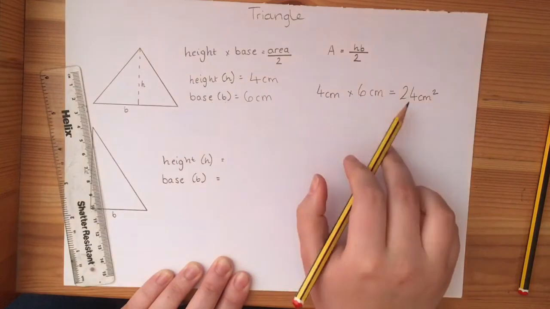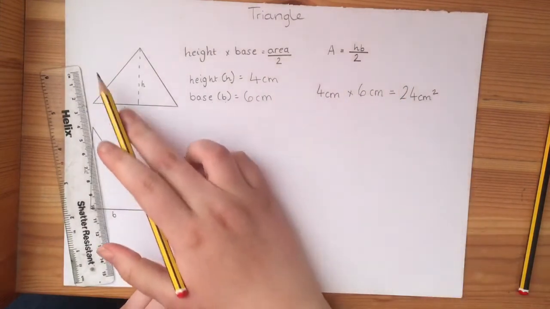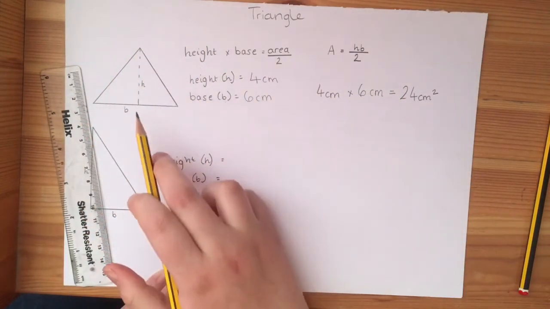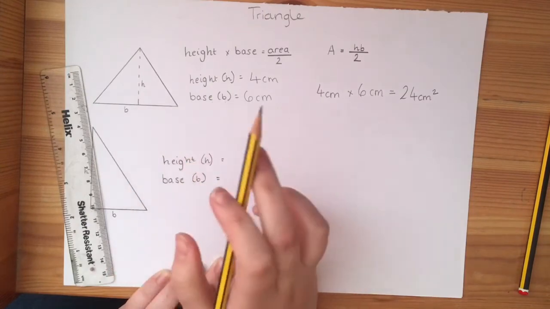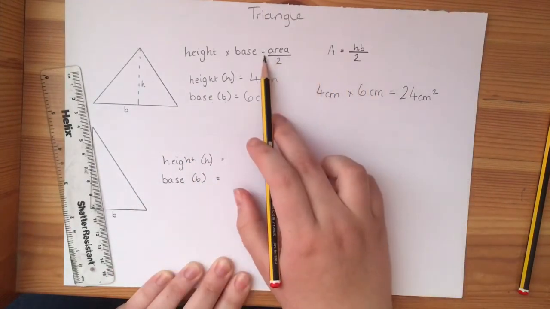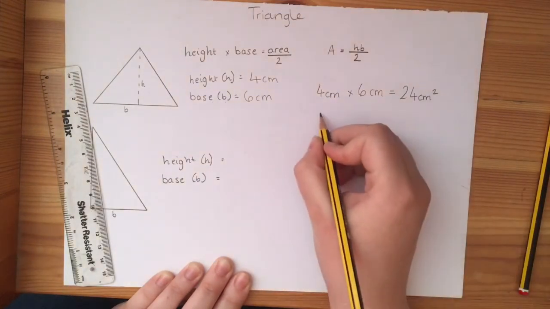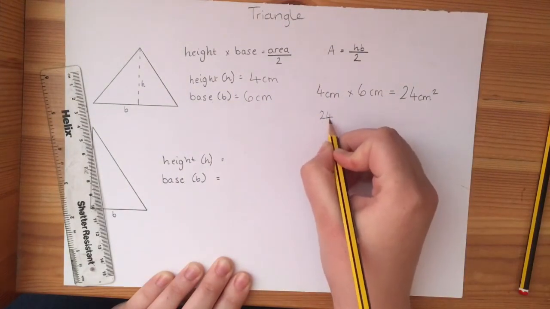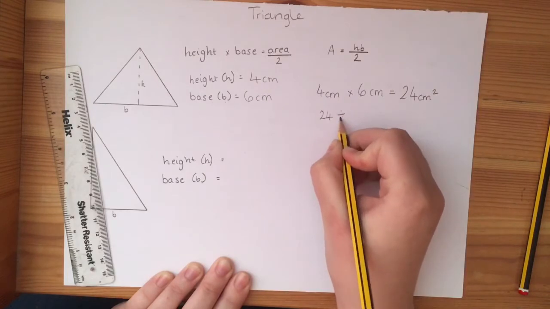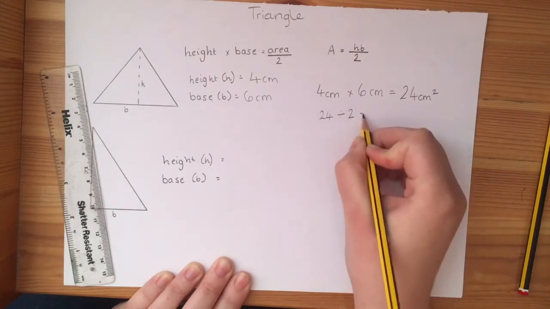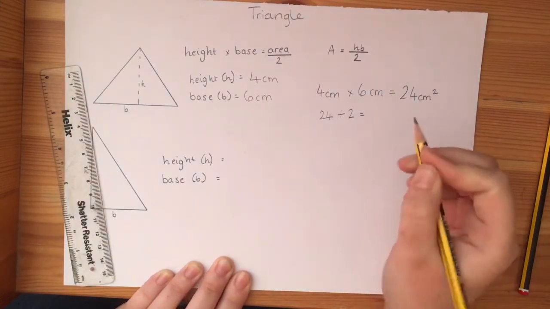But that would tell me the area if this was a square. But it's not a square, it's a triangle. So I have to divide it by 2. So down here I'm going to do 24 divided by 2. Well, that's a pretty easy one to work out.